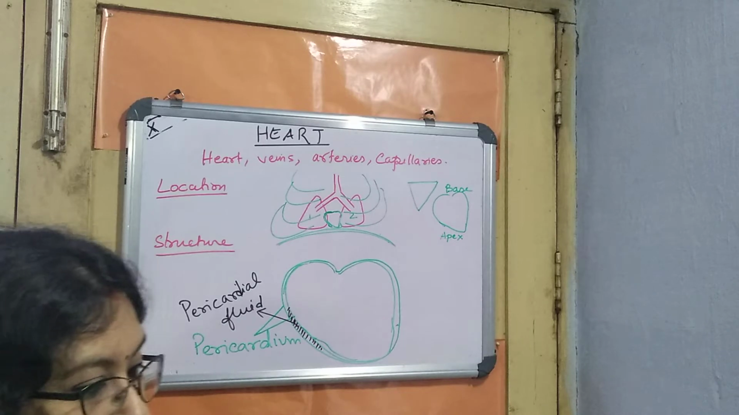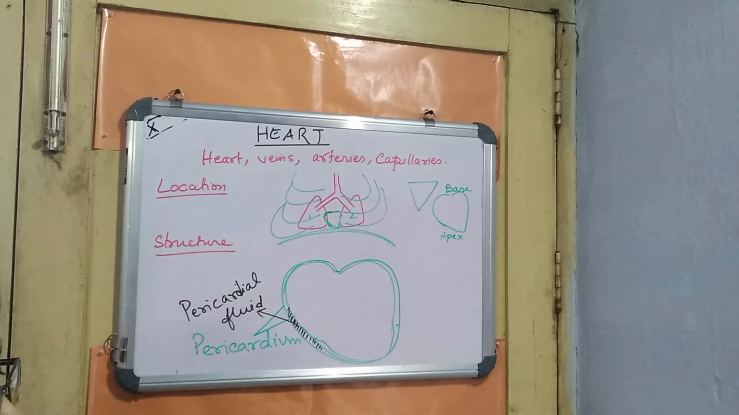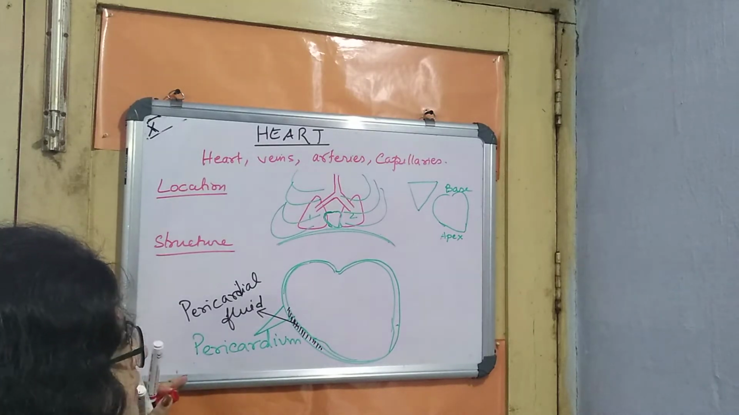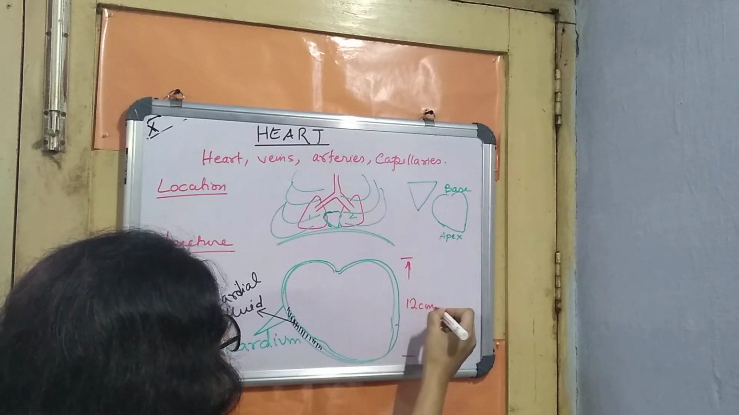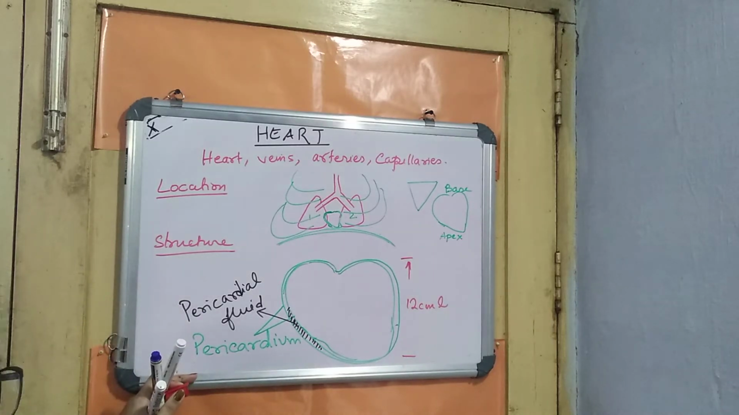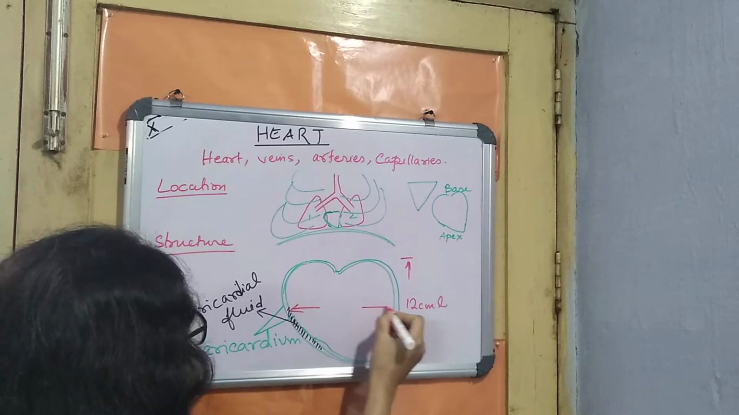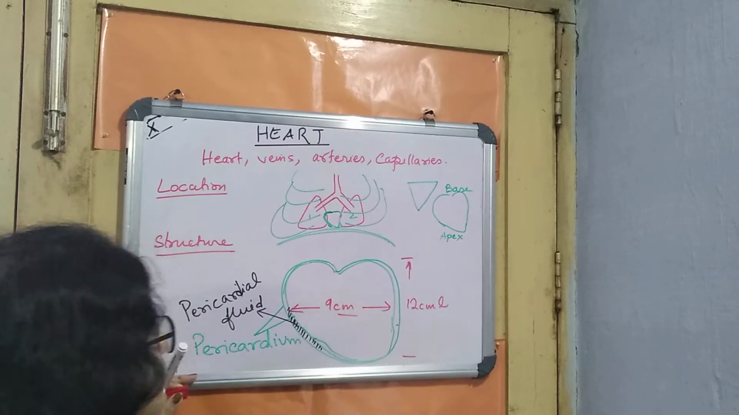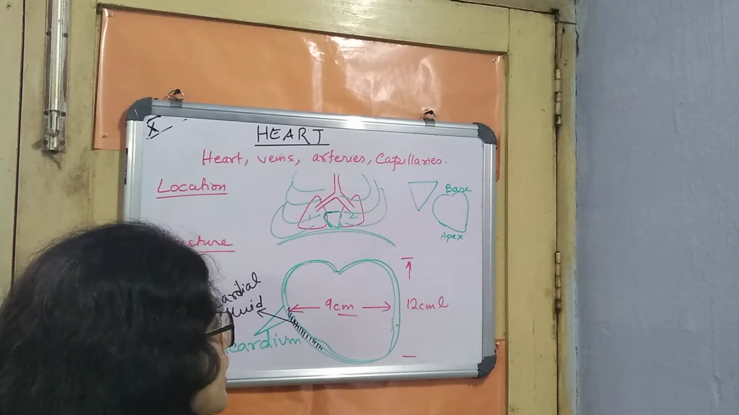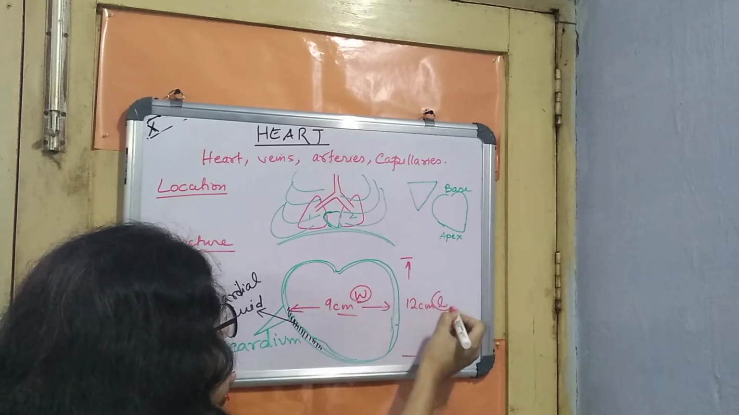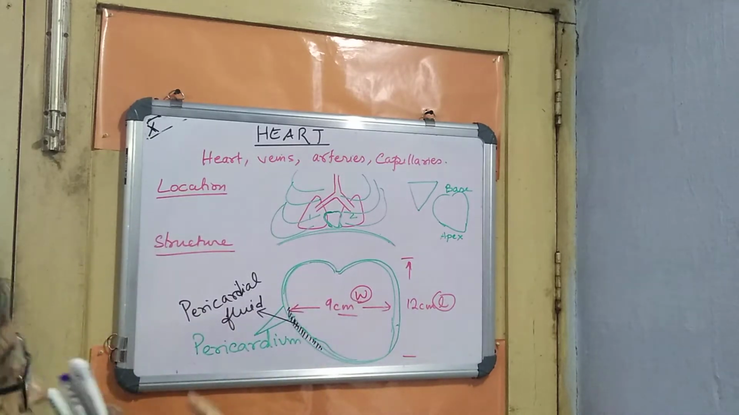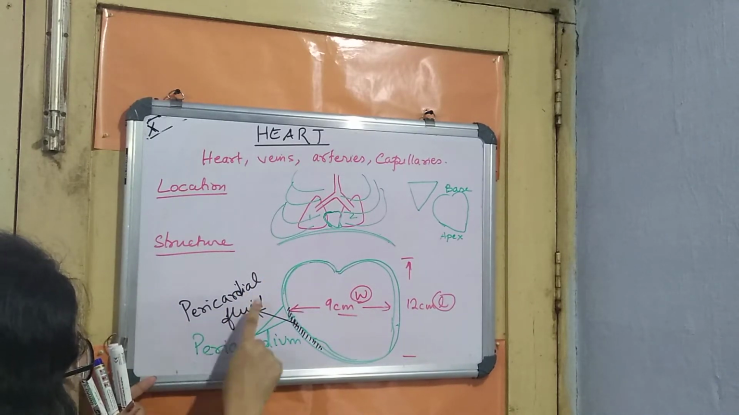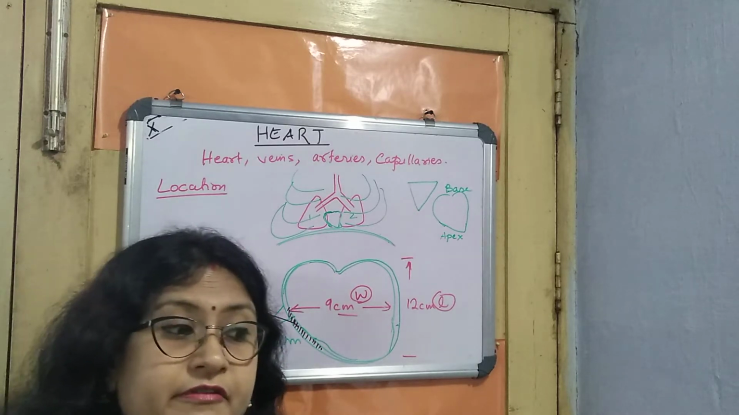It is almost 12 centimeter in length, and 9 centimeter in width. I think the structure is very clear, and it contains this pericardium and the pericardial fluid. Obviously, it has a protective function.